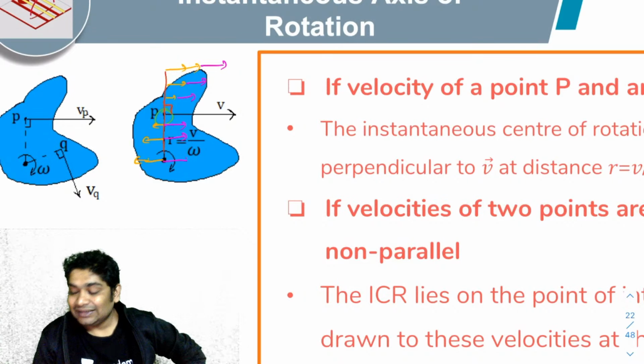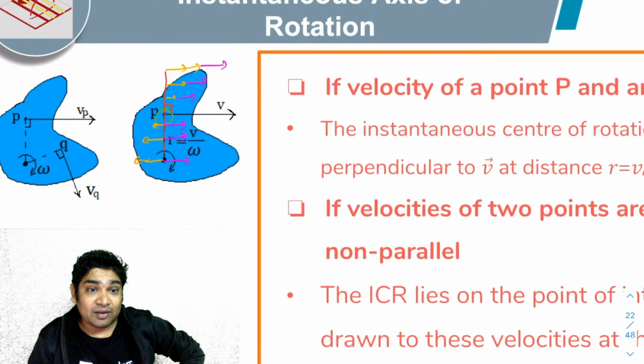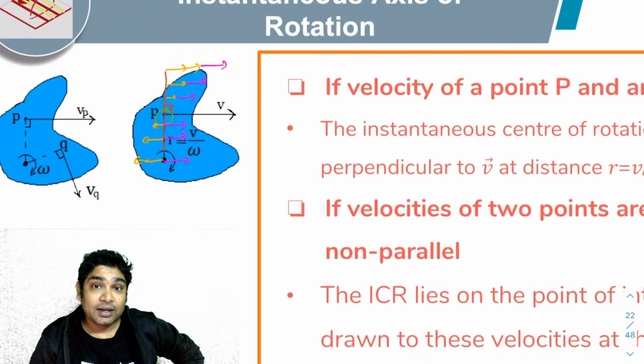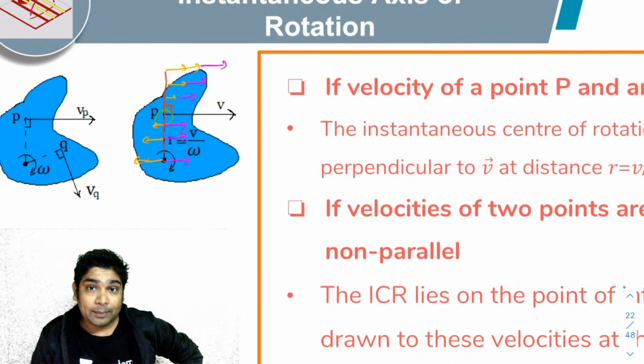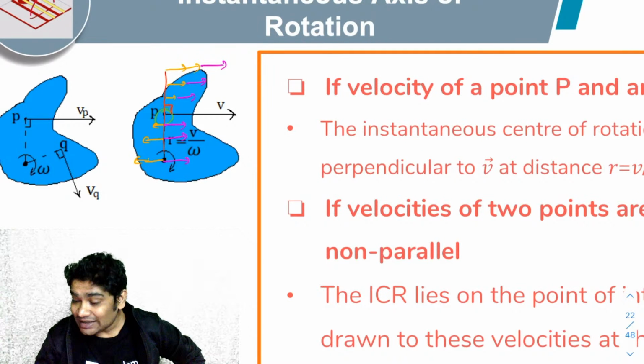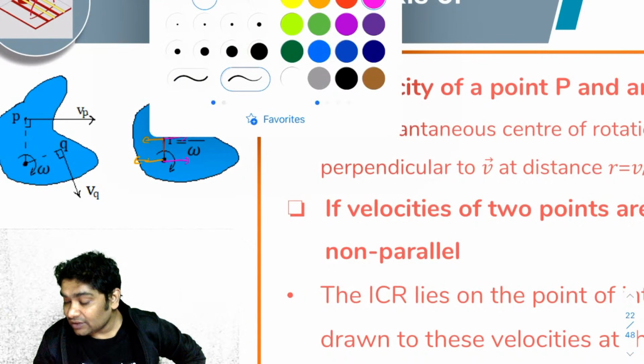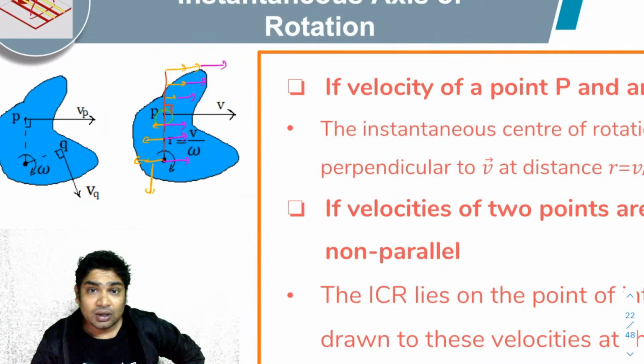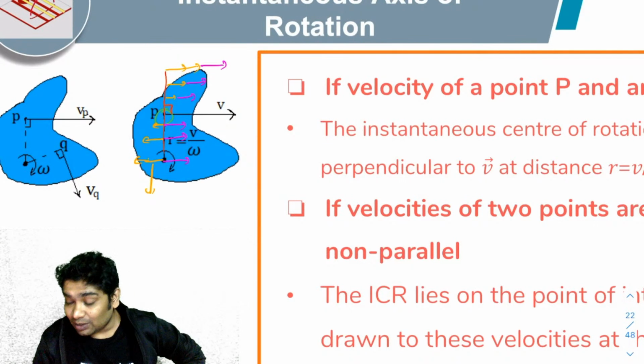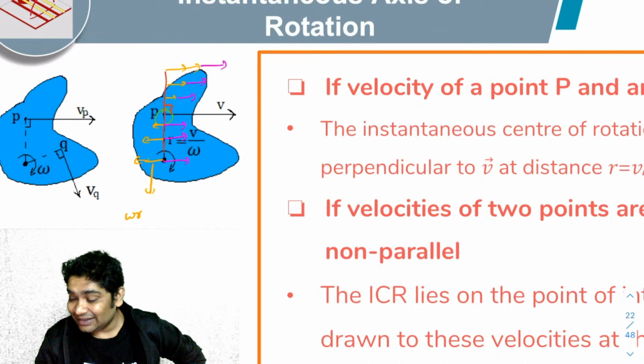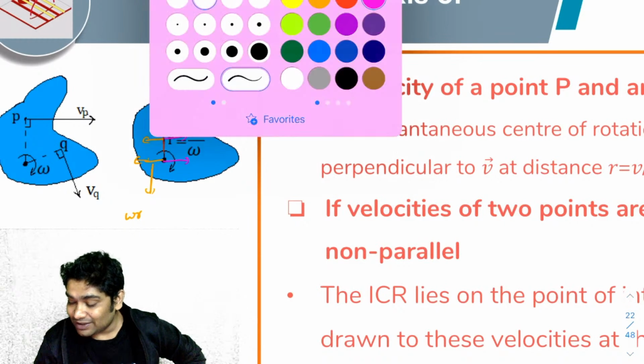So that is why, if you wanted to find a point which will have zero velocity, it would lie below point P and it would be at a distance r equals v over omega. What is happening here is that this velocity, which is the velocity of the point with respect to P, becomes omega times r in that direction, and this is the velocity of point P itself.